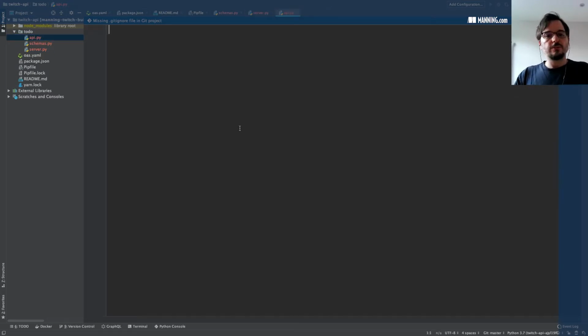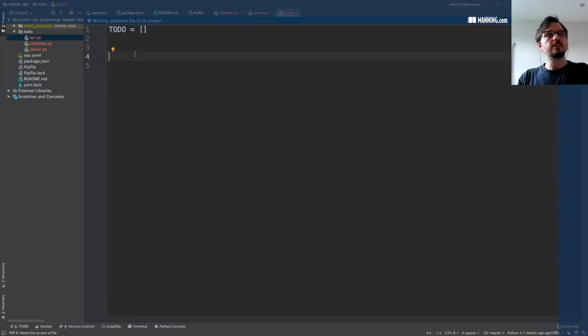So first thing, like I said before, I'm not going to use a database here. That would make the presentation a little bit more complex and a little bit longer. To keep it brief and simple, we're going to store the items in an in-memory list. So that's going to be todo equals a Python list. We're going to put the items in this list, we're going to delete them from this list, and it's just going to work that way. If we're building something for production, we want to persist our data in a database or something similar. But we're going to keep it simple in this case. And now let's start building the endpoints.